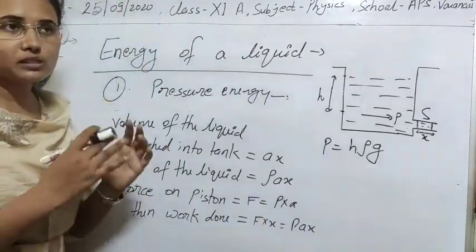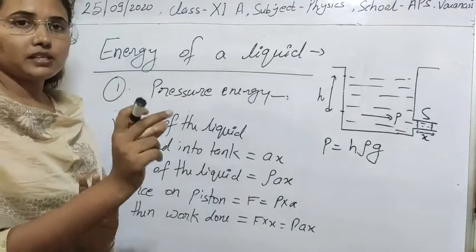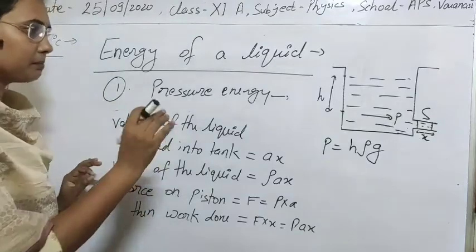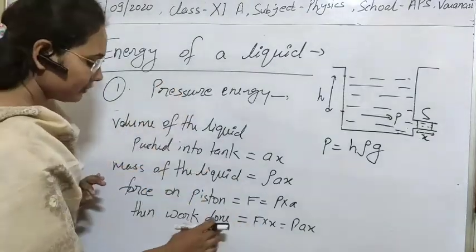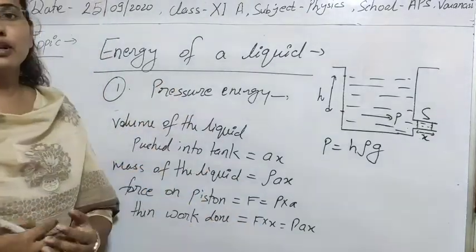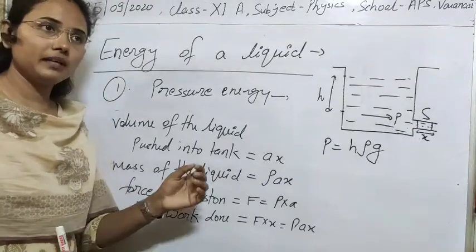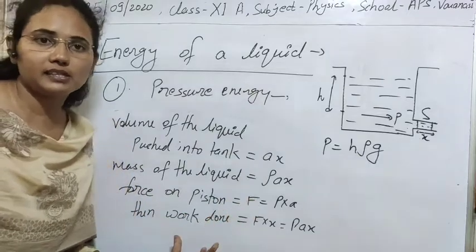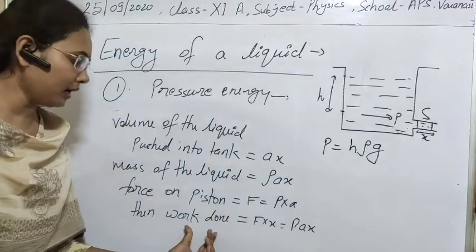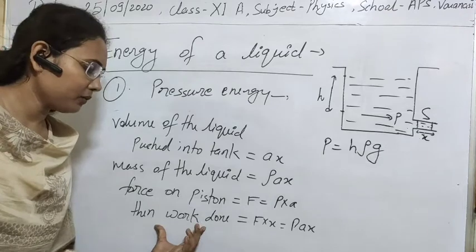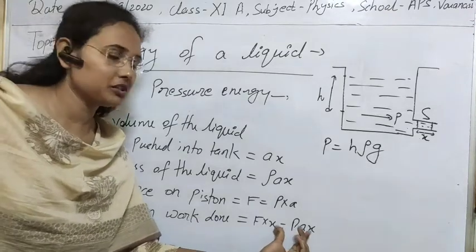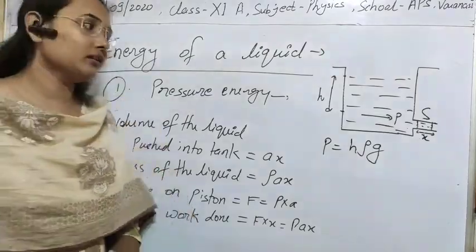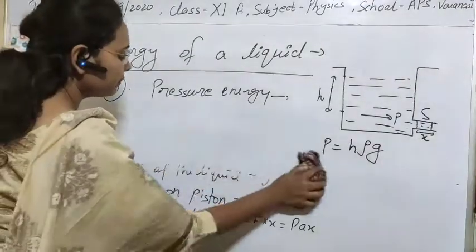Then definitely to displace the piston from zero to x value, there must be addition of work, or simply that force will do some work in displacing it from zero to x. So what will be the work done? That will be simply force into displacement, and that comes to PAx. So I think this is clear to you.